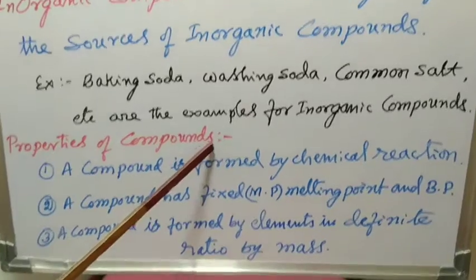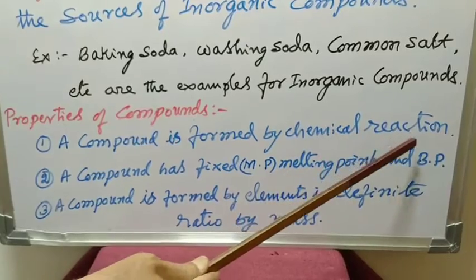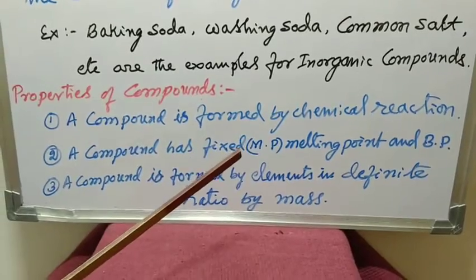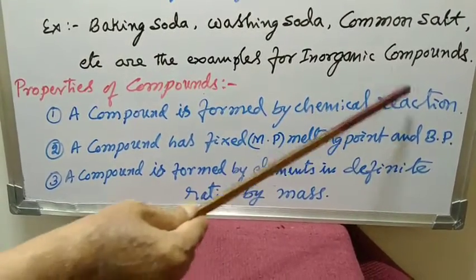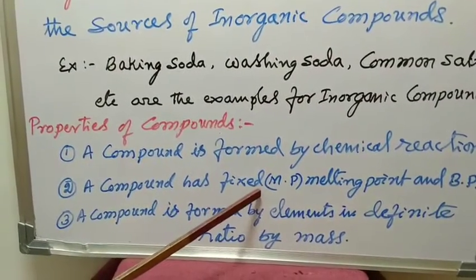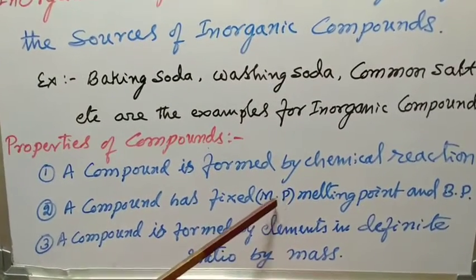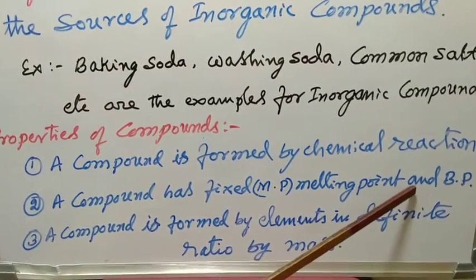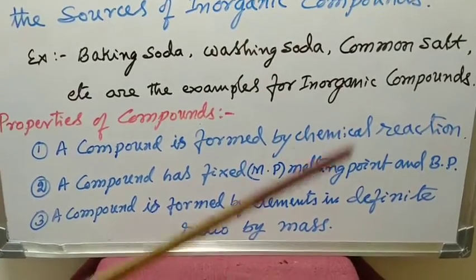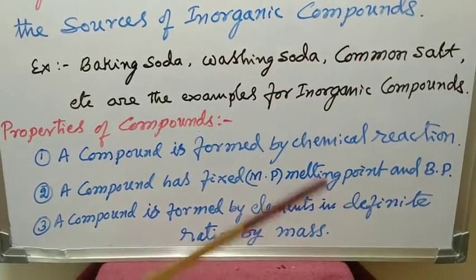Properties of compounds. A compound is formed by chemical reaction. For example, sodium chloride is a compound. It is formed by the chemical reaction also. I will show afterwards. A compound has fixed melting point. MP means melting point. Afterwards we are using simply MP, melting point, and boiling point, BP. That means a particular compound has a definite melting point and a definite boiling point.